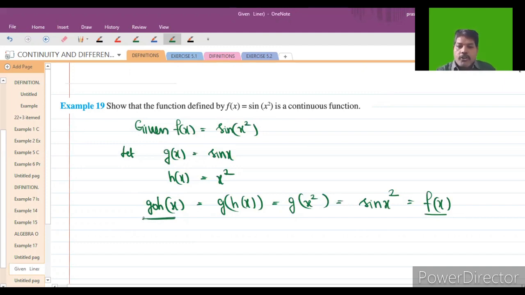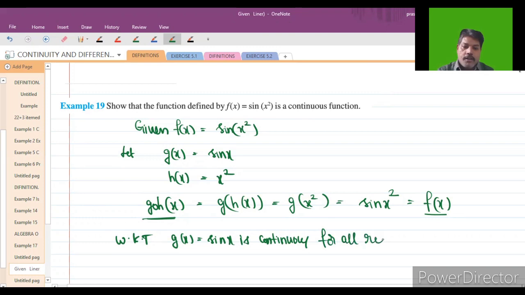So already we know that g of x is equal to sine x is continuous for all real numbers, and h of x is equal to x square is continuous for all real numbers.